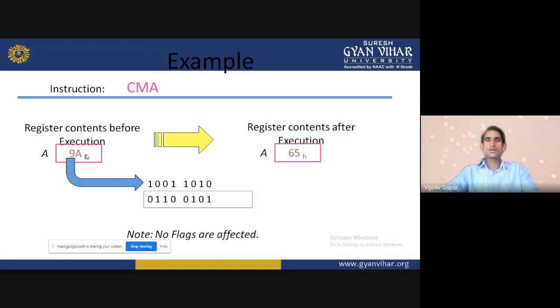In this type of instruction, flags are not affected. As you know, why would the auxiliary carry change? Because we are not doing any arithmetic operation. No carry will be generated, only 1 to 0 and 0 to 1. So carry is not affected. So no flags are affected.